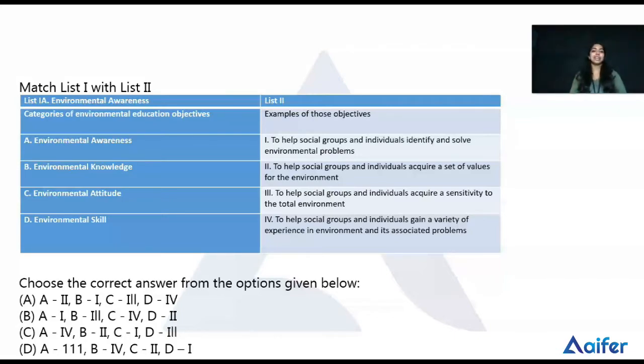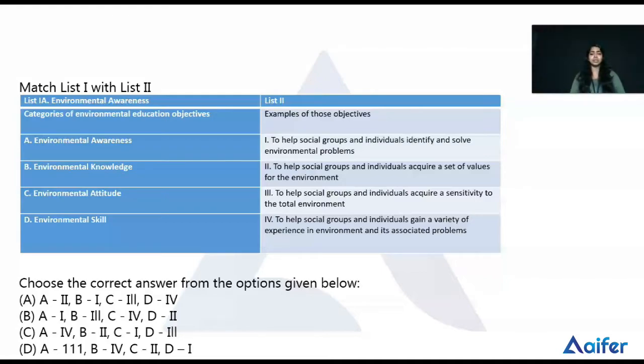So here we can find out which one is connected with list 2. First one is environmental awareness. Environmental awareness means being aware of the natural environment and making choices that benefit the earth rather than hurt it.